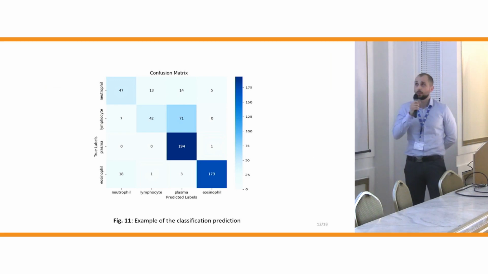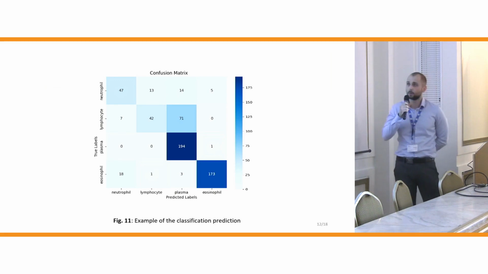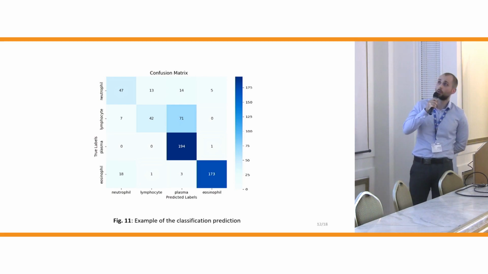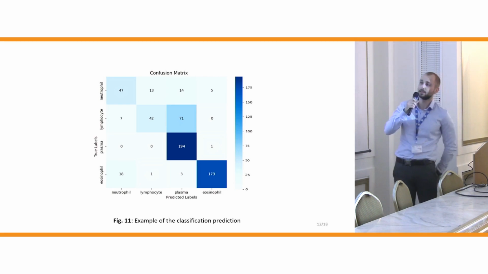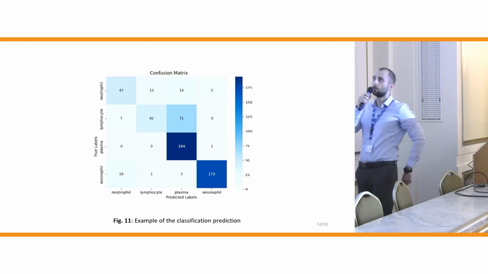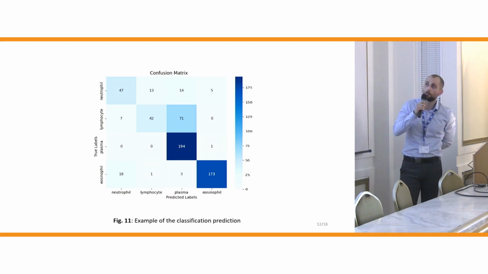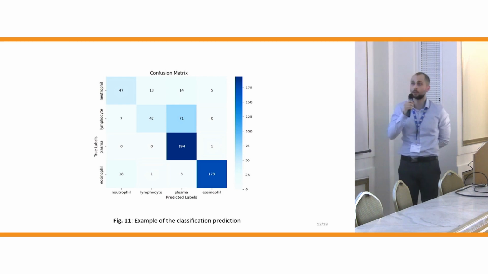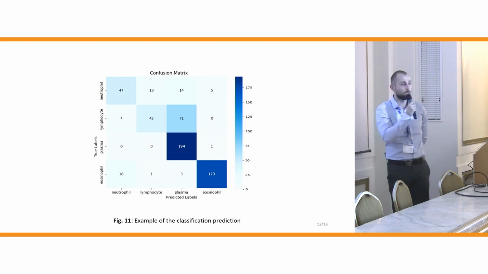Here can be seen the output of our classification module. It can be seen that plasma cells and eosinophils are predicted quite well. Problematic are lymphocytes, because lymphocytes and plasma cells are really similar cells.